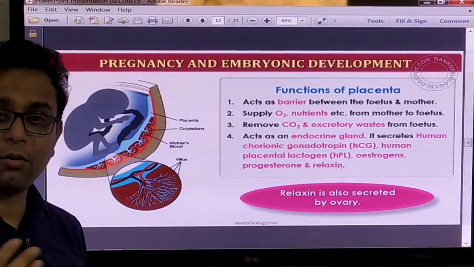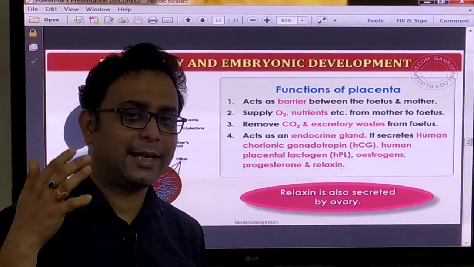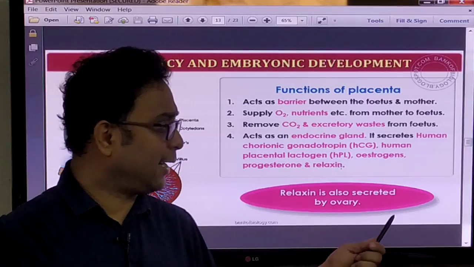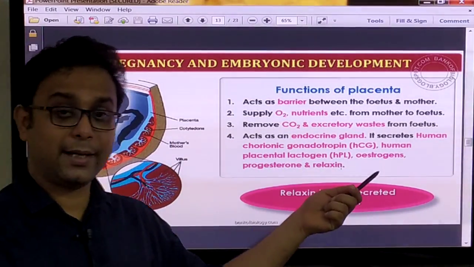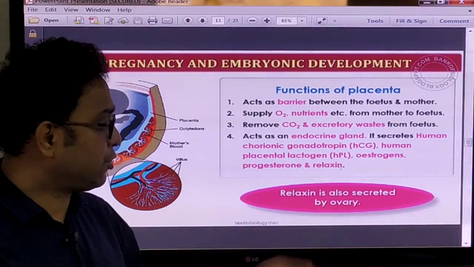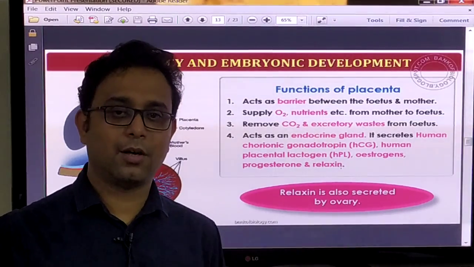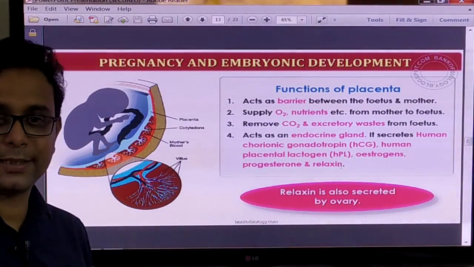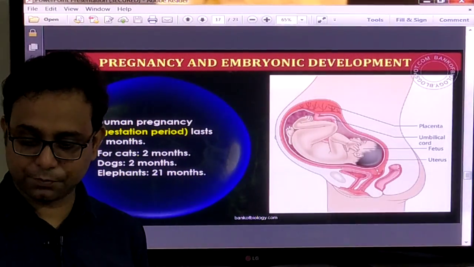And some hormones are also produced from the placenta. So the placenta acts as an endocrine gland. What different hormones are produced? Like human chorionic gonadotropin, HCG, also human placental lactogen, estrogen and progesterone, relaxin, all these types of hormones are produced from the placenta, right? Very good.